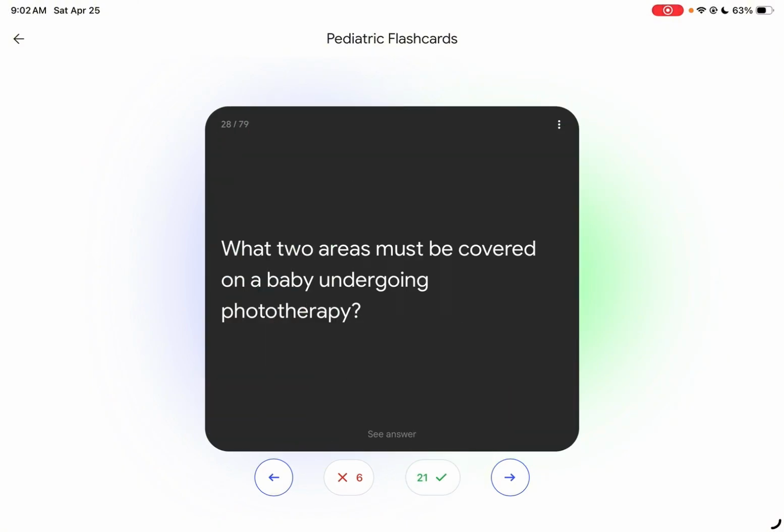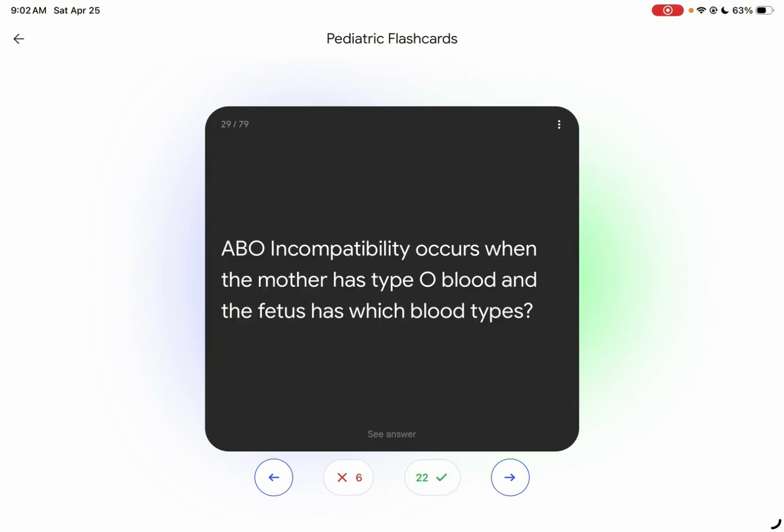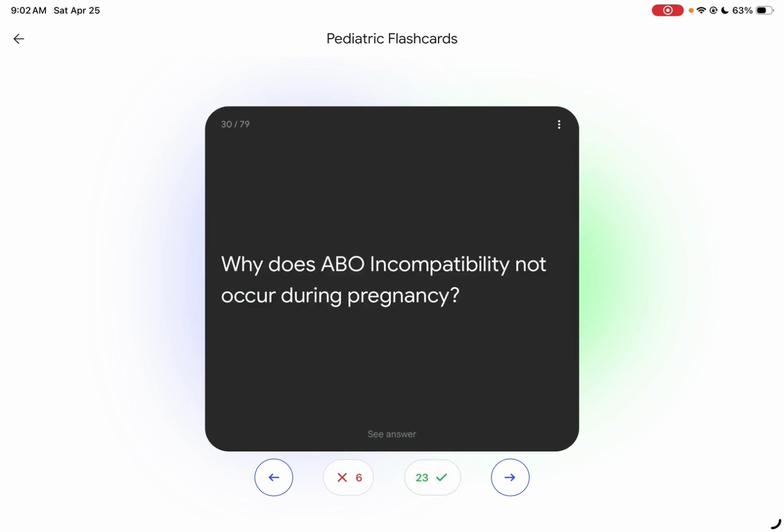What two areas must be covered on a baby? The eyes and genitals. ABO incompatibility occurs when the mother has type O blood and the fetus has type A or B. Why does ABO incompatibility not occur in a first pregnancy?